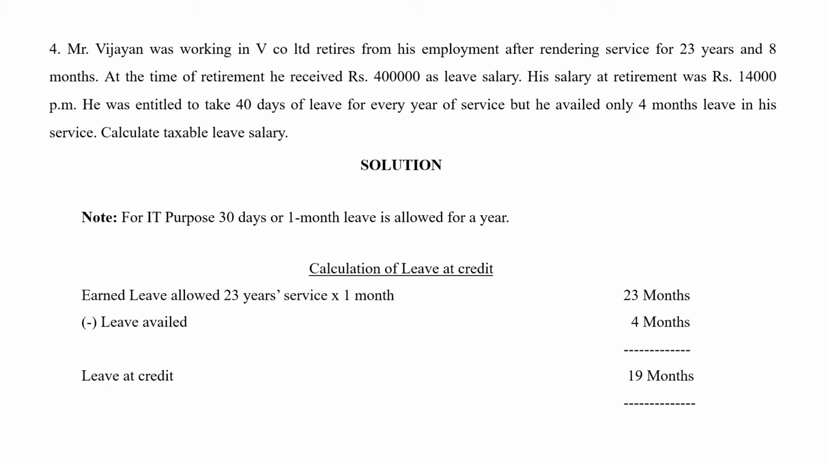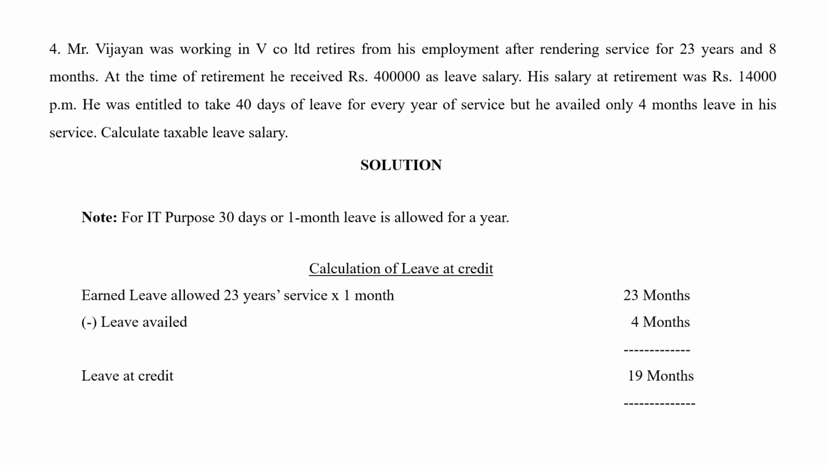So again, I'll repeat it again. He has earned leave of 23 years of service into 1 month for a year. So 23 into 1 is 23 months of service he is going to get. Leave that he has already availed in his service is 4 months. So the leave at credit when he is retiring is 19 months. 19 months leave he has never taken. So the entire 19 months amount is repaid back to him as cash.